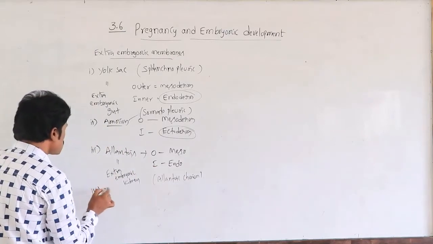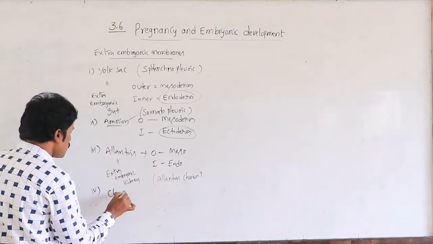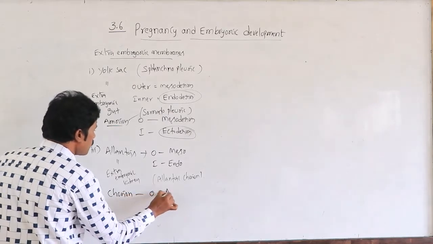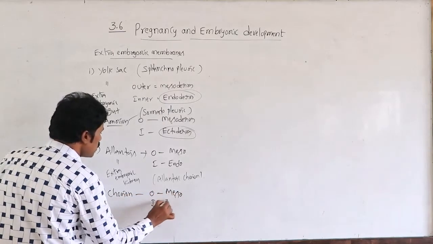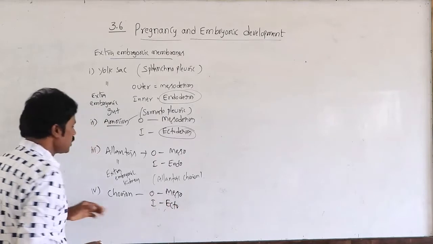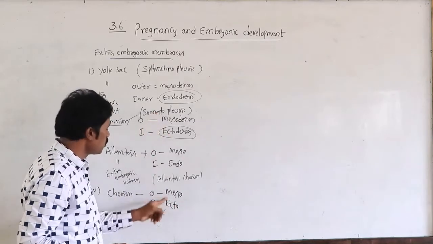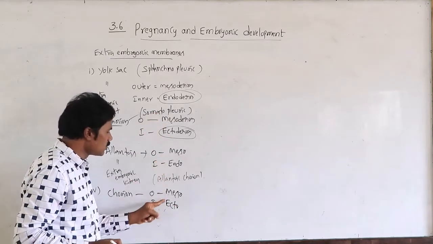Then another extra embryonic membrane is the chorion. The chorion has outer meso and inner ecto, the same as the somatopleuric, formed like a somatopleuric membrane.